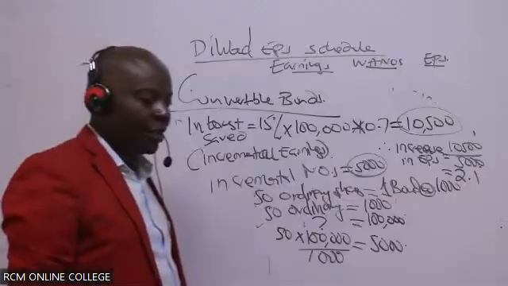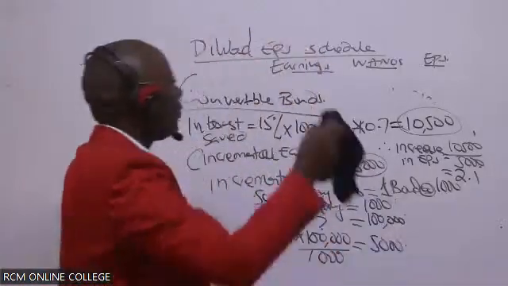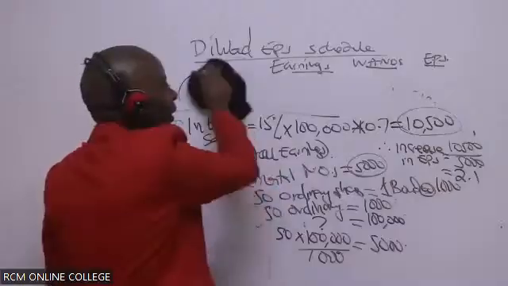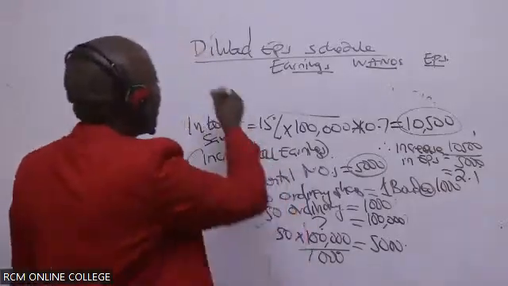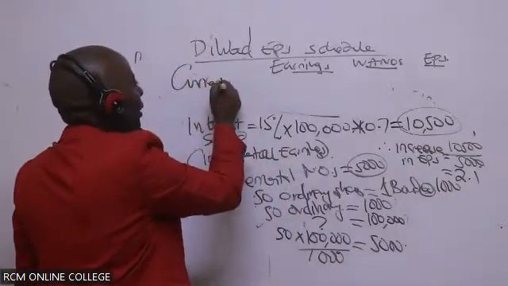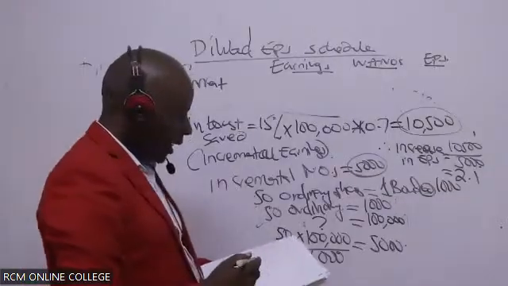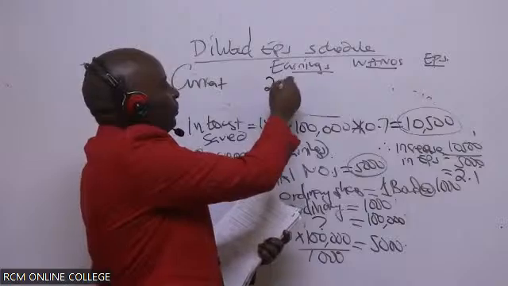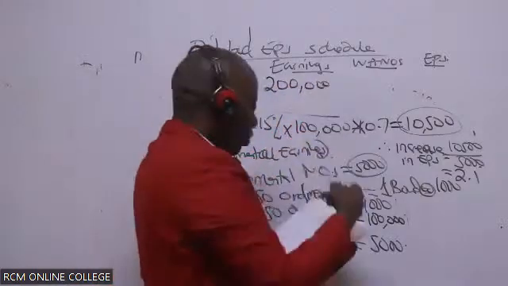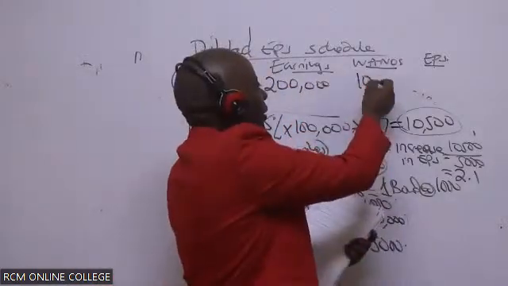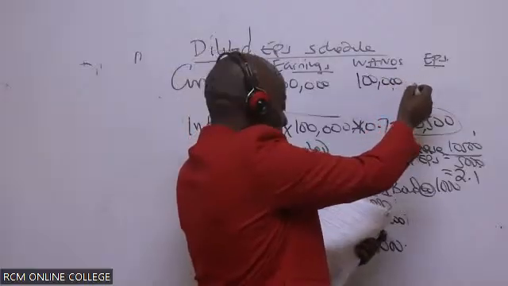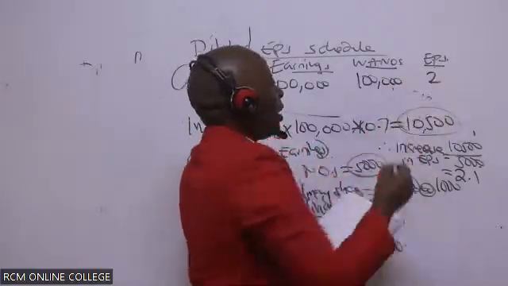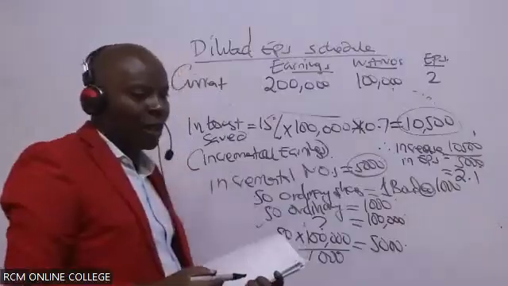All right. So then, ladies and gentlemen, come here very fast and give me these figures. So we start with the current. Are you able to see the current earnings? The current earnings were 200,000. The number of shares were 100,000. This gave us 2 per share.